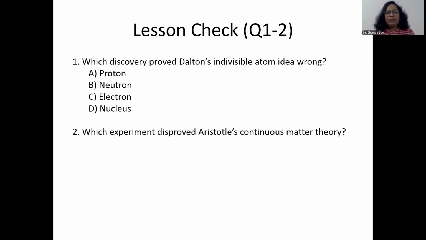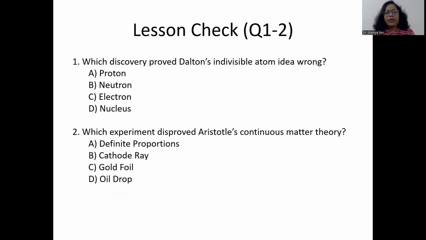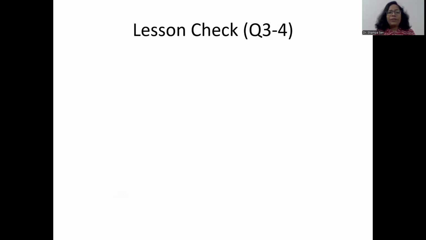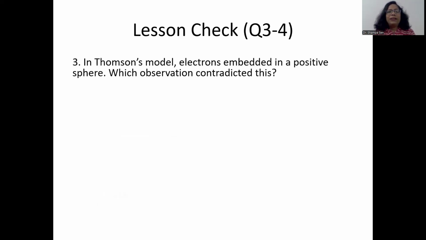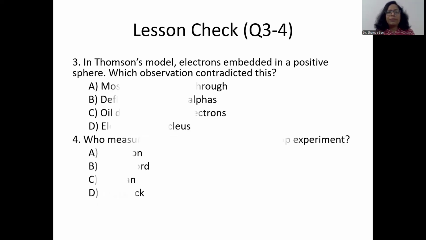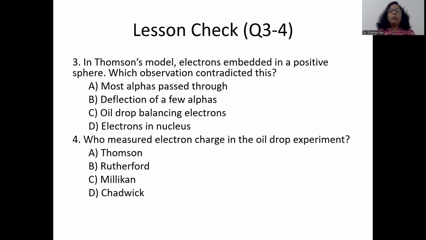Then answer yourself. Which experiment disproved Aristotle's continuous matter theory? Definite proportions, cathode ray, gold foil, oil drop. Then in Thomson's model, electrons embedded in a positive sphere. Which observation contradicted this? And then who measured electron charge in the oil drop experiment? So already these are discussed in the lecture. So please go through the lecture again to answer this if you cannot answer now.